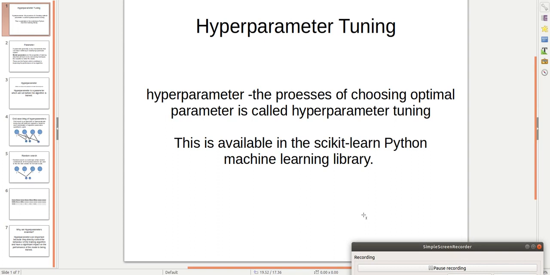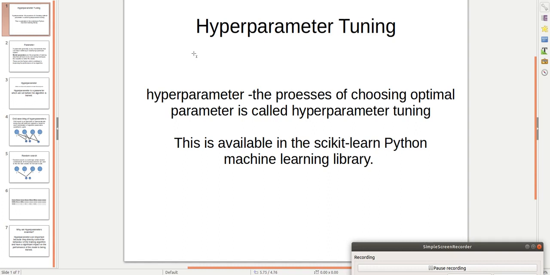Hyperparameter tuning is the process of choosing the optimal parameter when we want to train our model. And this hyperparameter tuning we can find in the scikit-learn Python machine learning library.